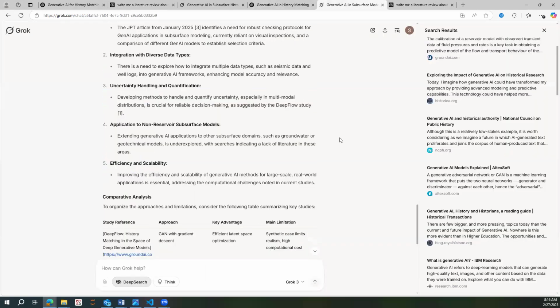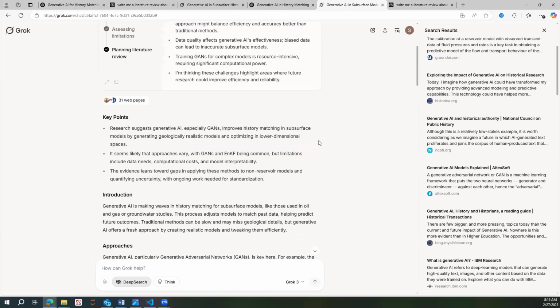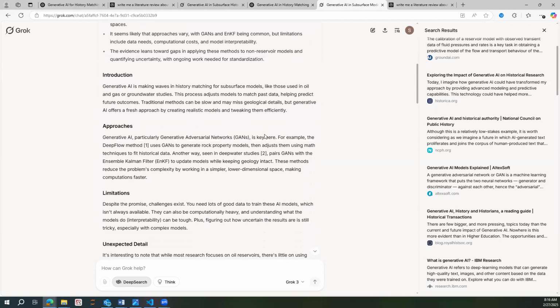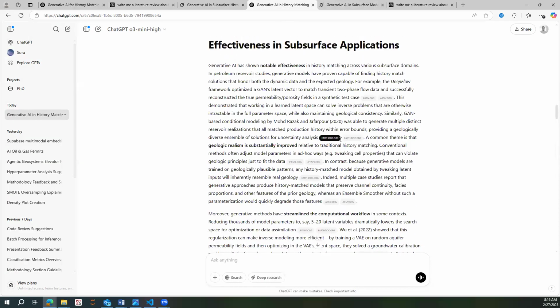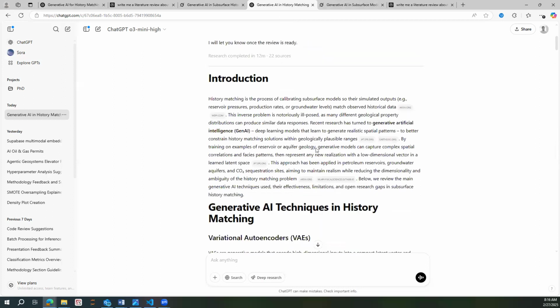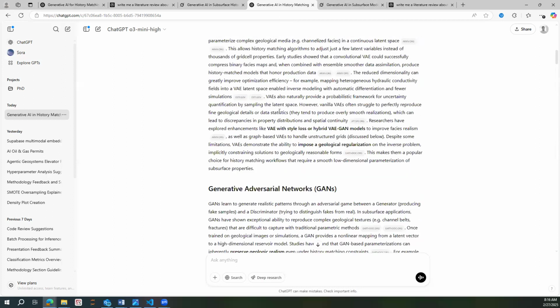If we look into Grok, we see that Grok did not really cover the main ideas, and it summed everything into one algorithm. It couldn't find the other algorithms, so here it has only one algorithm. If we look into OpenAI, we have more. We have three algorithms: the AEs, GANs, and diffusion models, and these are the models that we use in these applications.